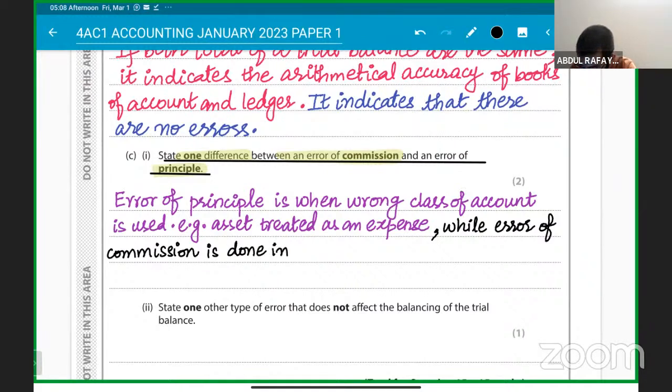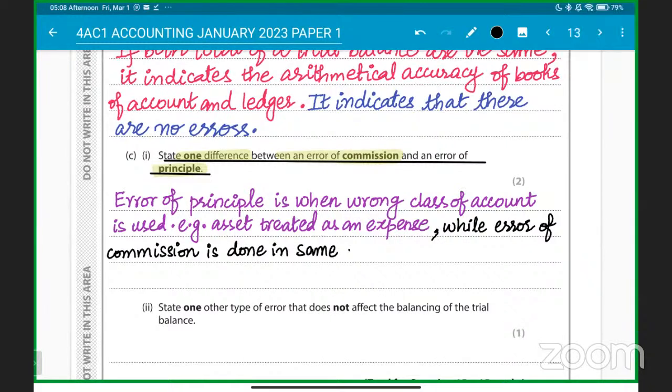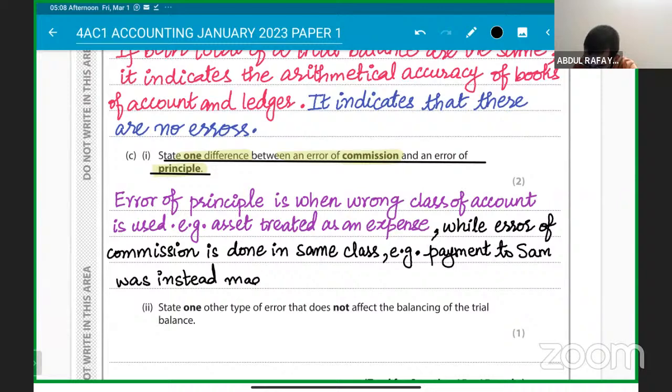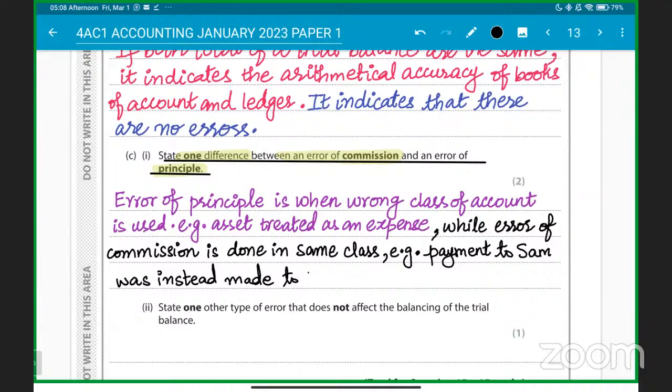For example, a payment to Sam, which you have to make, was instead made to Ram. Or let's say Dam.